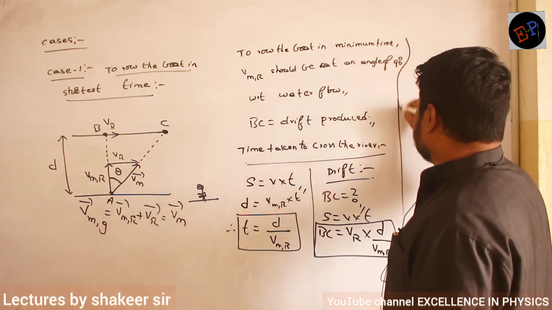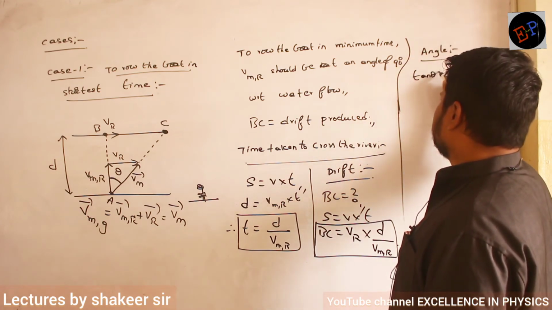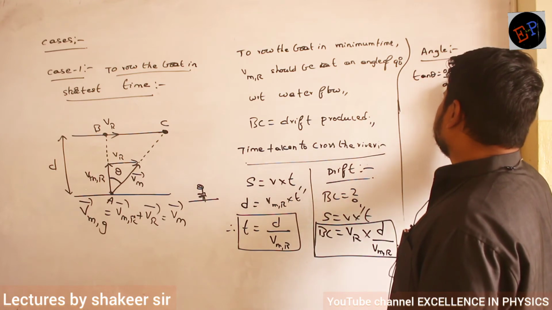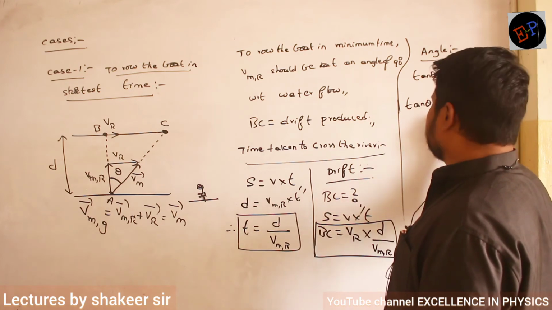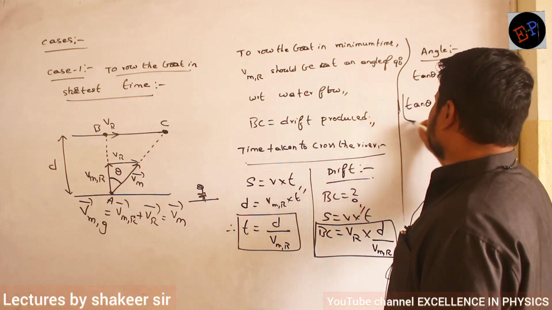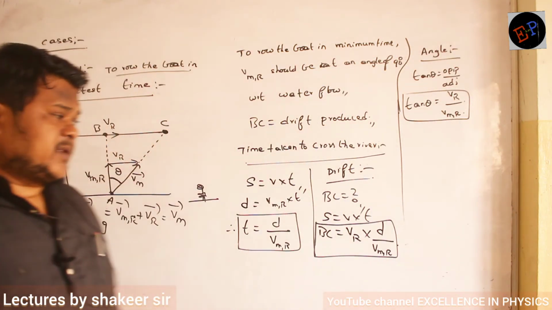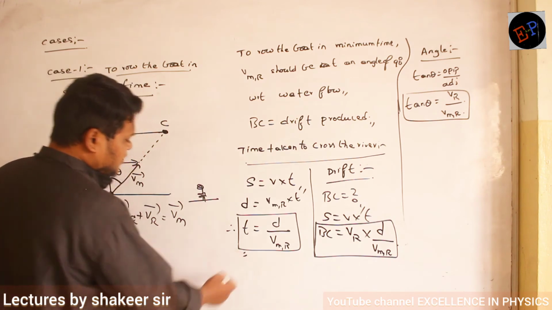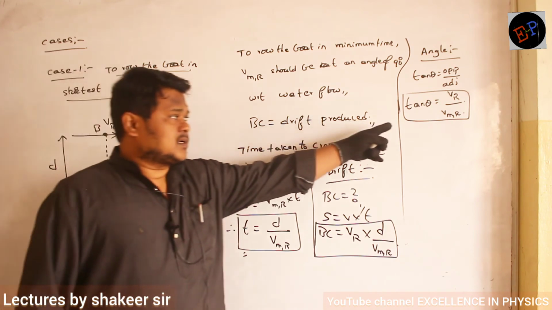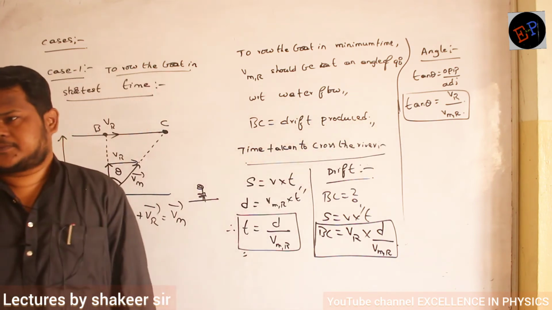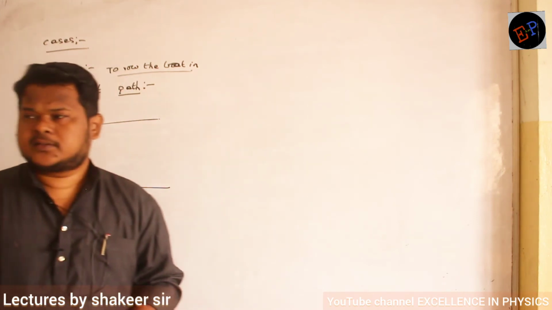Okay. So tan theta is equal to opposite by adjacent. Opposite value is velocity of river. Adjacent value is velocity of man with respect to river. So then you will get the direction in which the boat is finally moving. Okay. So how many values have we calculated? The time taken to cross the river, clear, no? Then the drift produced in the boat. Then the angle in which the final velocity is present. These many values you can find. So case number 1 we have studied: to row the boat in minimum time.